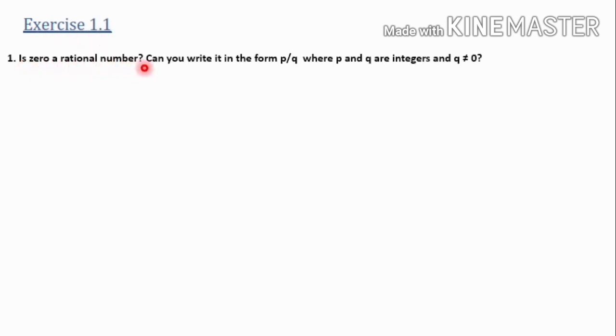Next, we shall discuss some exercise questions. Exercise 1.1. First question: is 0 a rational number? Can you write it in the form p by q, where p and q are integers and q not equal to 0? The answer is yes, 0 is a rational number. 0 can be written in the form 0 by 1, 0 by 2, 0 by 3, etc.